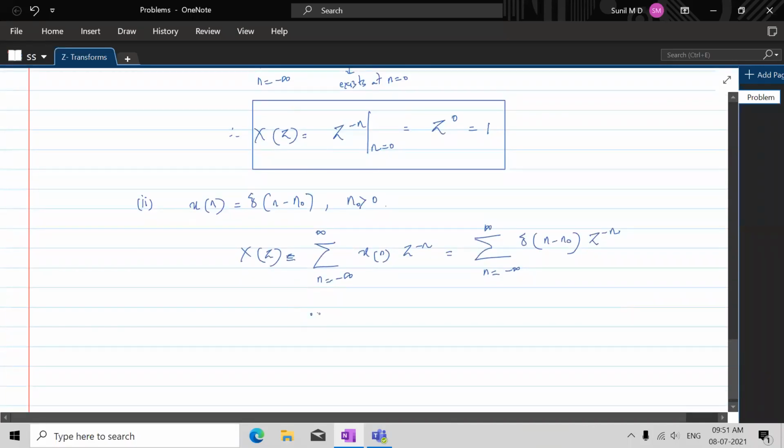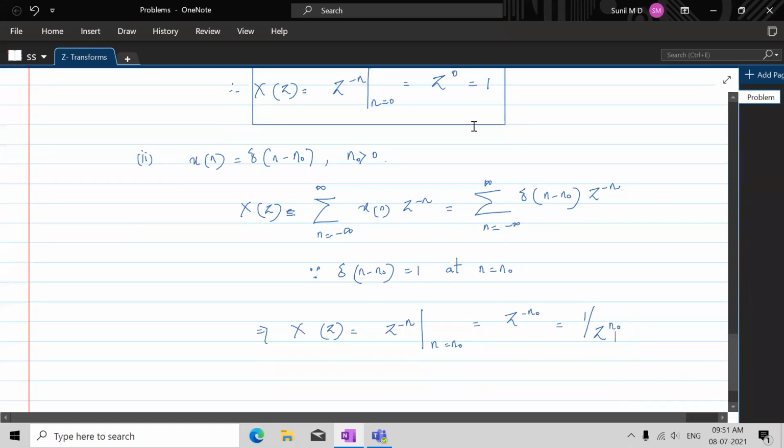Since delta of n minus n naught is equal to 1 at n equal to n naught, our X of z is z to the power minus n with n equal to n naught, which means it is z to the power minus n naught, which is 1 by z to the power n naught.